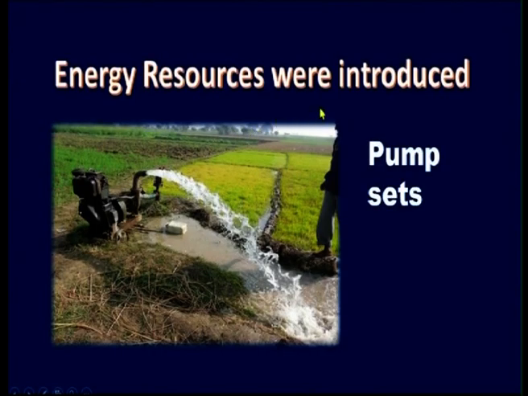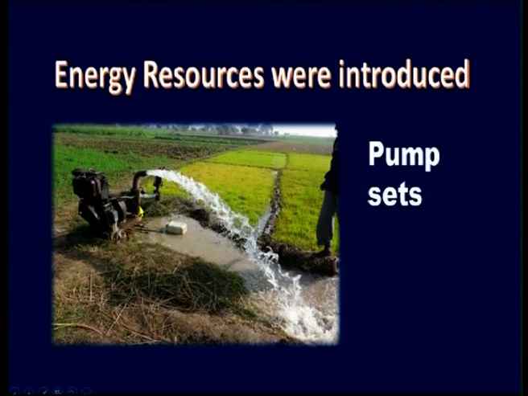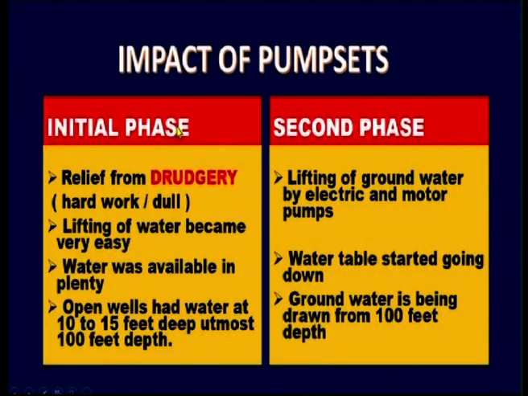Then energy resources were introduced. First we have seen that wells were used to irrigate the land. You have to draw the water from the well, right? But after the introduction of energy resources, what are the energy resources? Pump sets, right? Pump sets run on electricity. So, it became very easy for cultivating the crops. You can see in the picture, this is the pump set, right? Let us see the impact of pump sets. There are advantages as well as disadvantages.